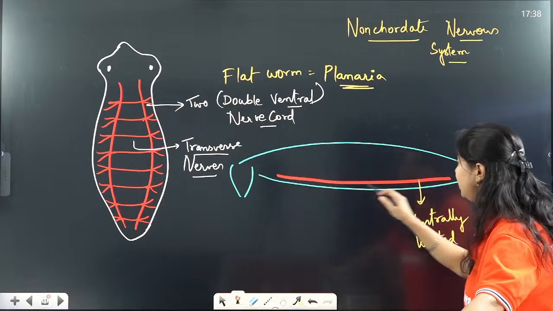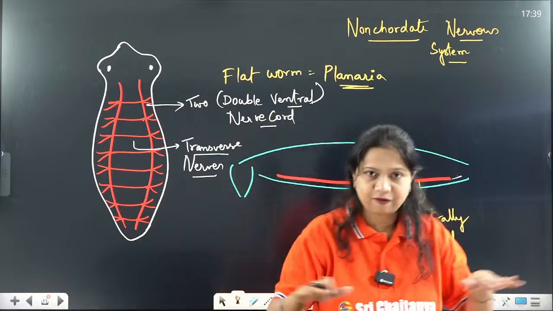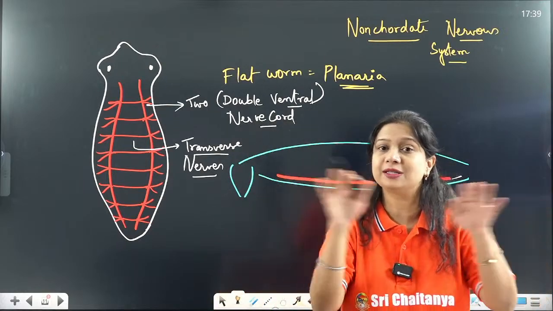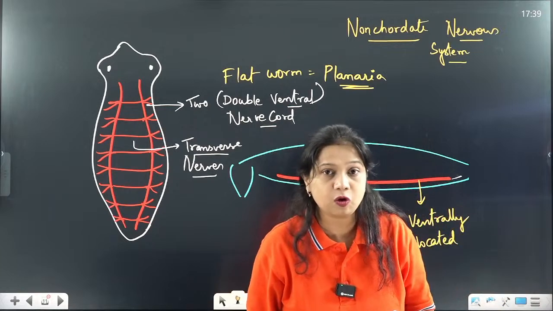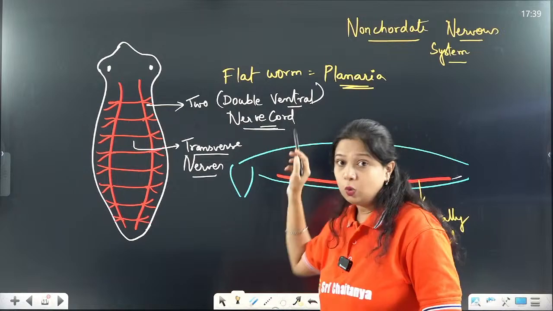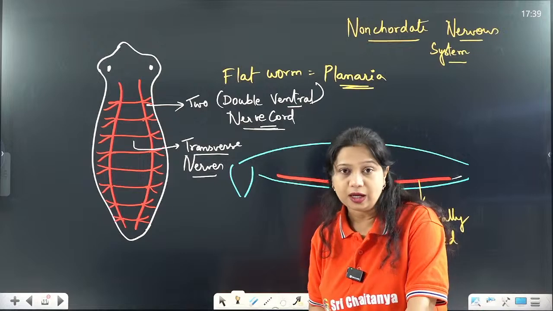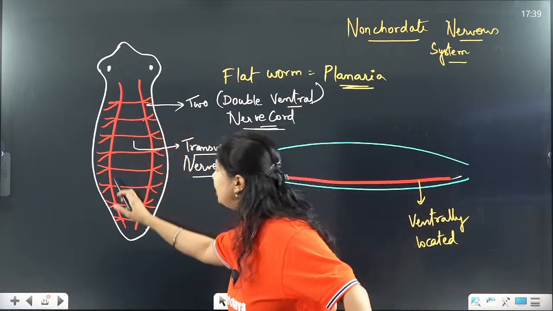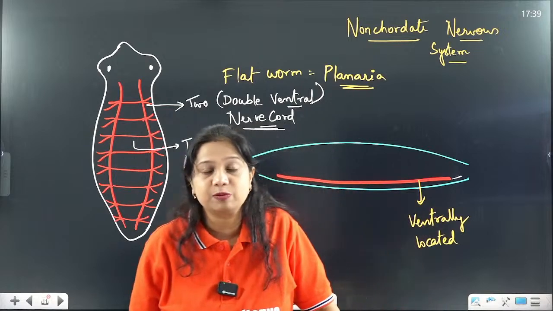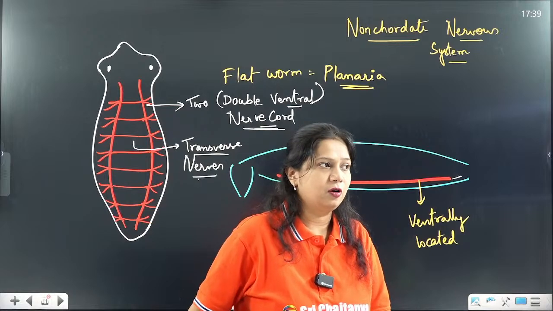They are all ventrally located. The nervous system in non-chordates is ventrally located, while in chordates it is dorsally located. Chordates have a notochord and a nerve cord, which is definitely not solid. Non-chordates have double, ventrally located cords connected by transverse nerves. So this is the basic difference between the nervous system of chordates and non-chordates.